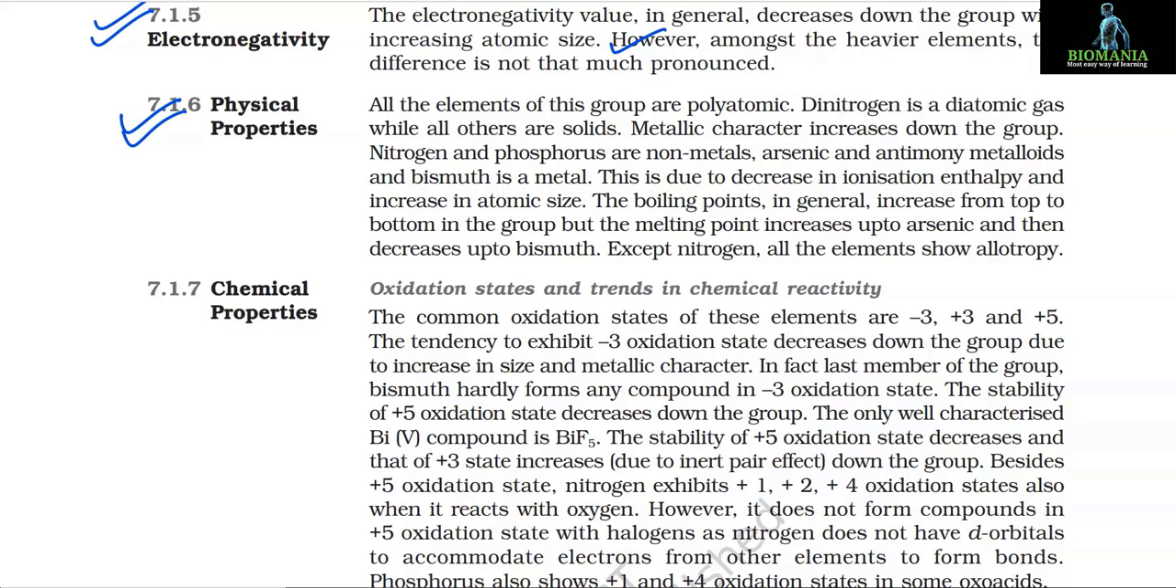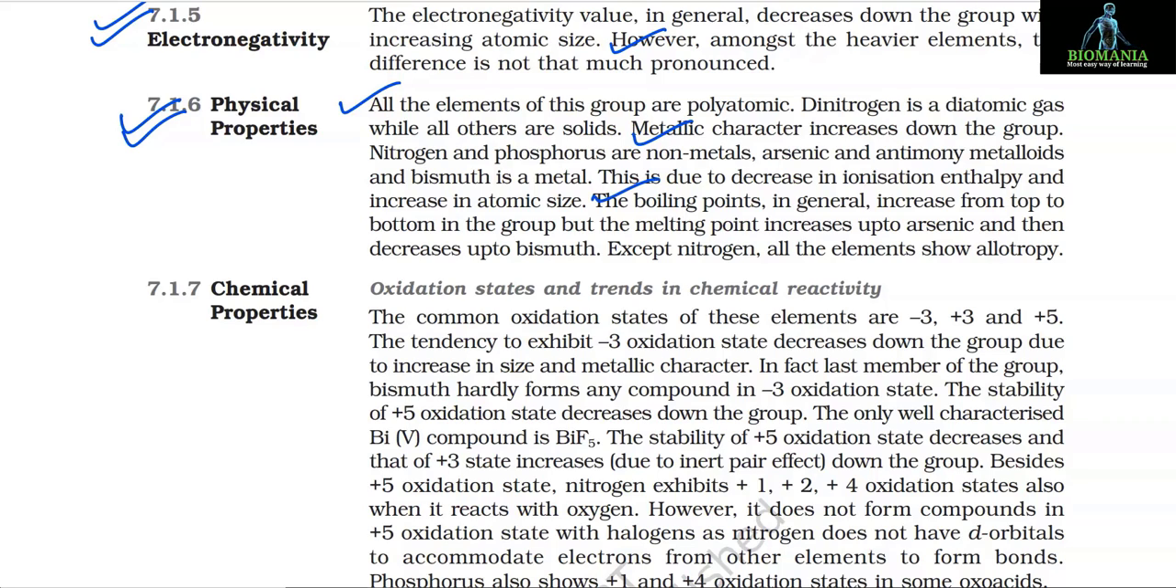7.1.6 Physical Properties. All the elements of this group are polyatomic. Dinitrogen is a diatomic gas while all others are solids. Metallic character increases down the group. Nitrogen and phosphorus are non-metals, arsenic and antimony metalloids and bismuth is a metal. This is due to decrease in ionization enthalpy and increase in atomic size.